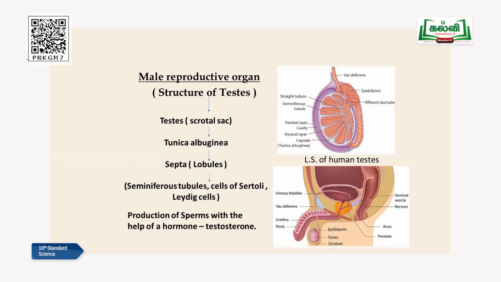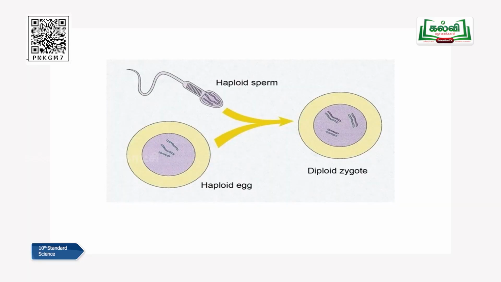So let us see now what the main sexual organs present in the case of male are. In male, sexual organs are broadly divided into two categories, children. One is primary sex organs and the other one is secondary sex organs, otherwise you can call them accessory sex organs. When we talk about primary sex organs, in the case of male it is the testis.